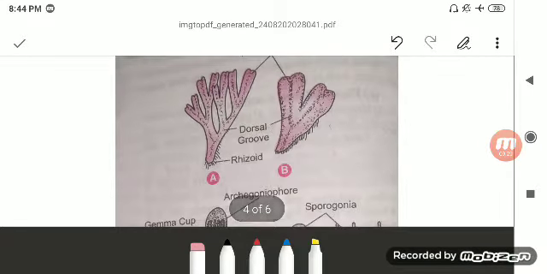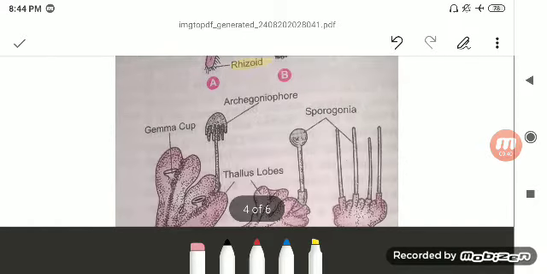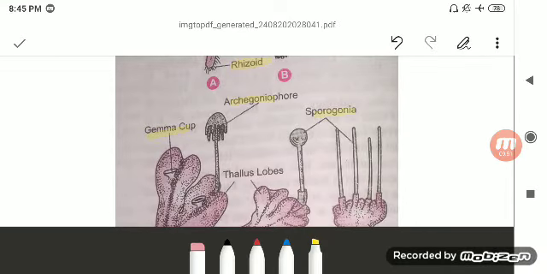So here you can see these are your rhizoids, which are unicellular, though they may be multicellular, by which the thallus is attached to the substratum. And this is your archegoniophore, this is your gemma cup, and this is your sporangia, and they have a sporophyte as well as a gametophyte structure.